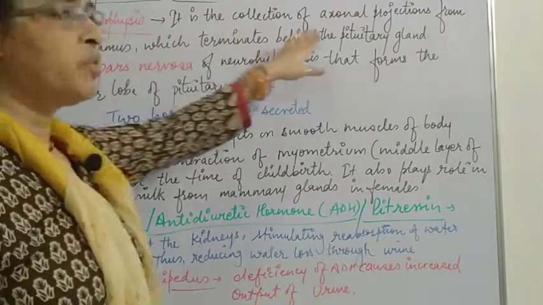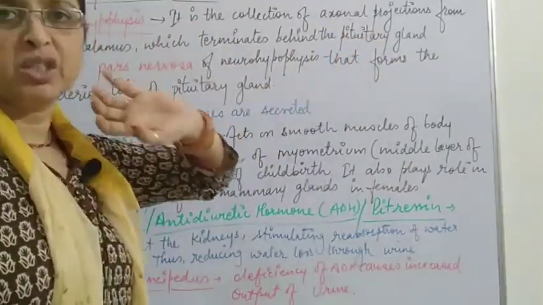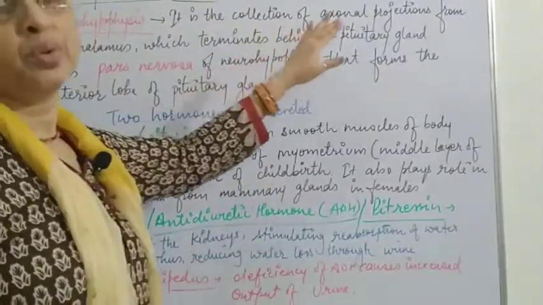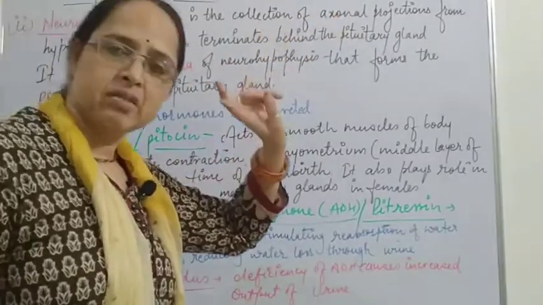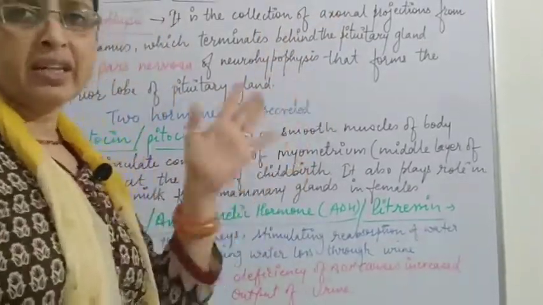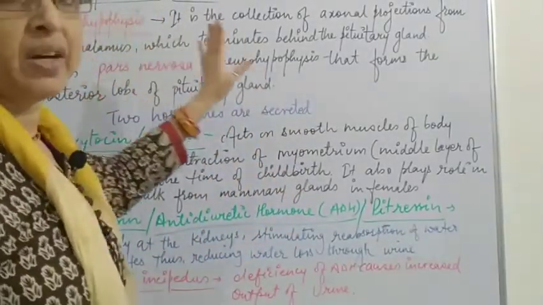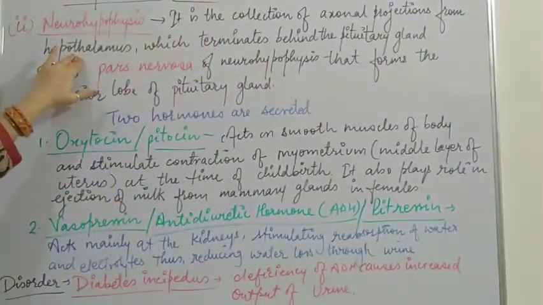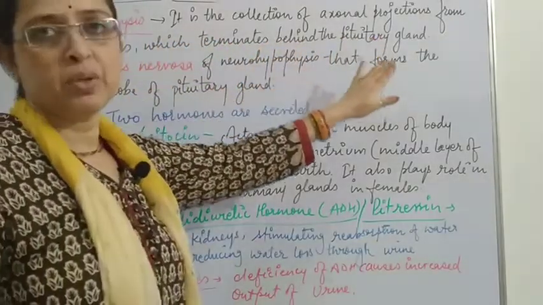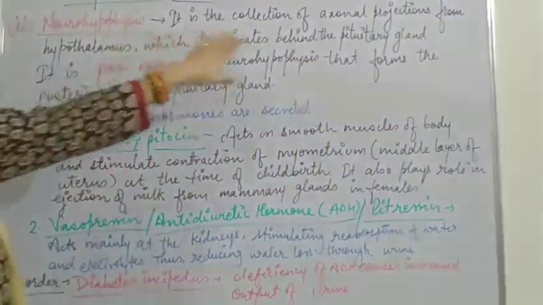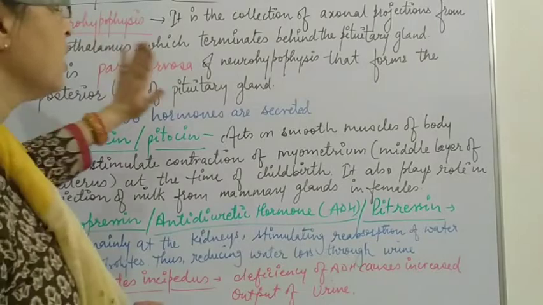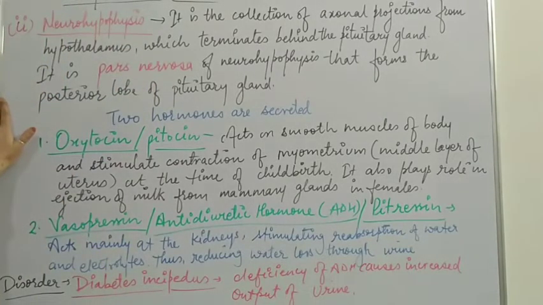Neurohypophysis is the collection of the axonal projections because of the nervous tissue that is present, and this nervous tissue consists of what? The dendrites, then cell body, then axon. So this neurohypophysis consists of the projections of the axon from the hypothalamus, which terminates behind the pituitary gland, that means the nerve endings behind the pituitary gland, and it is the pars nervosa of neurohypophysis. This is called pars nervosa, that forms the posterior lobe of the pituitary gland.